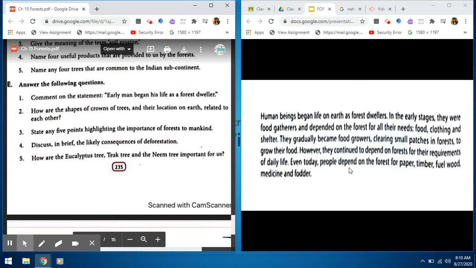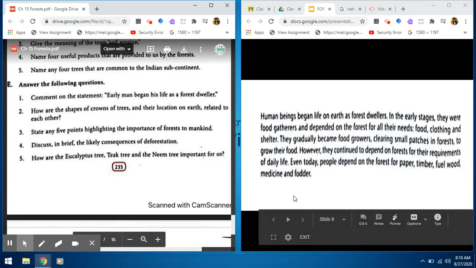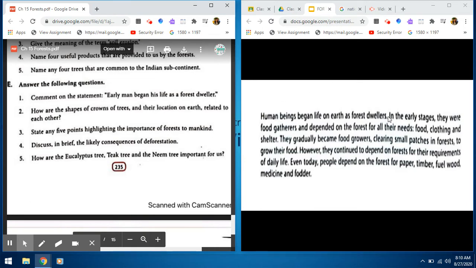Even today, people depend on forests for paper, timber, fuel wood, medicine, and fodder. So the early man began his life as a forest dweller, but then became a food grower.